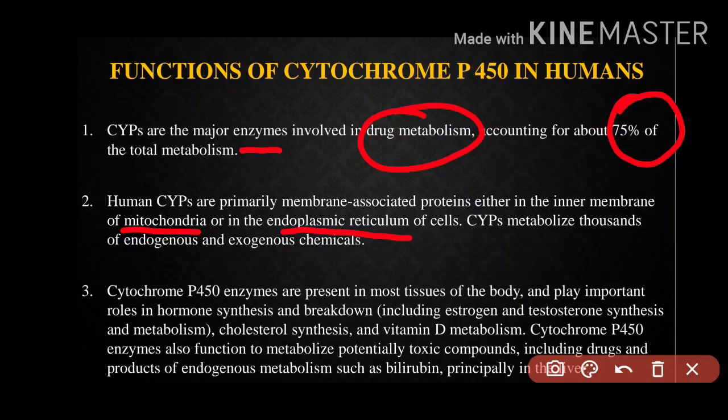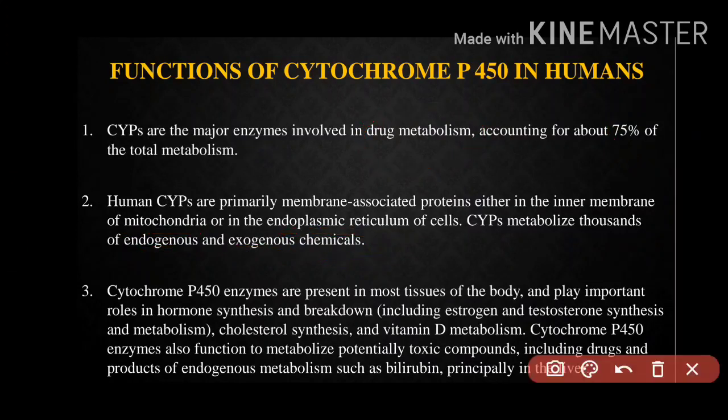Now CYPs metabolize thousands of endogenous and exogenous chemicals. Let us deal with the word endogenous. Endo means in, so chemicals inside our body. For example, neurotransmitters and hormones like estrogen, testosterone, and progesterone are endogenous in nature.